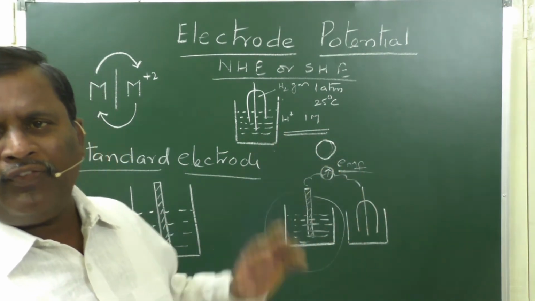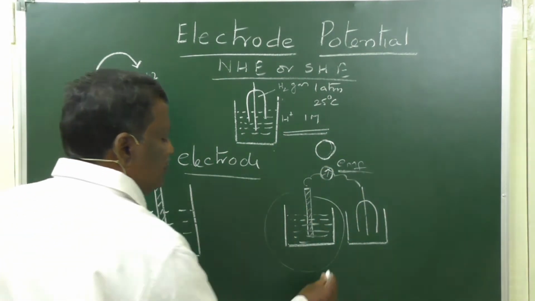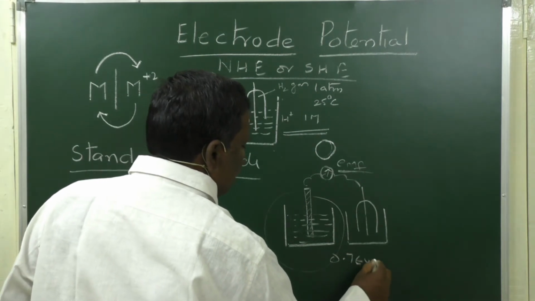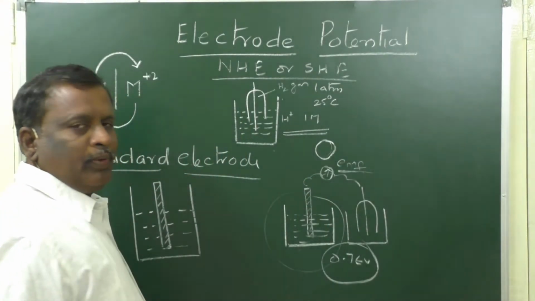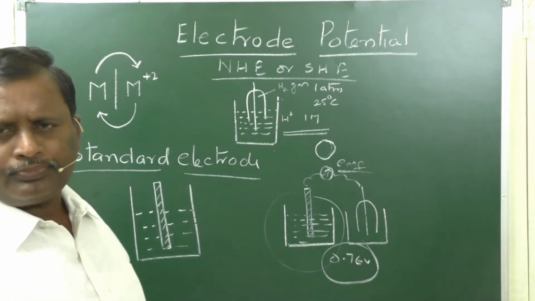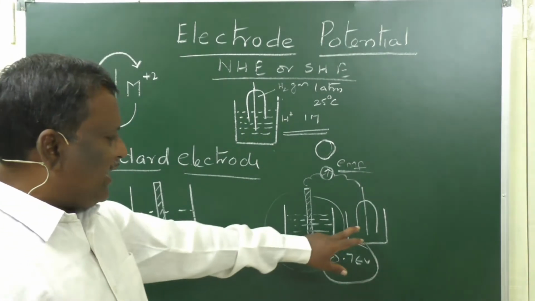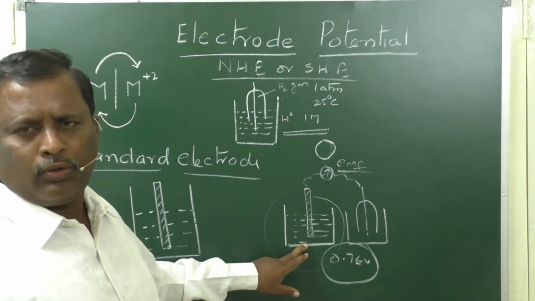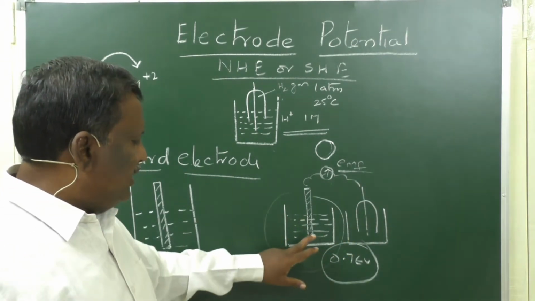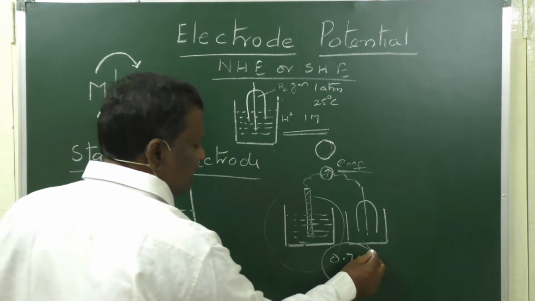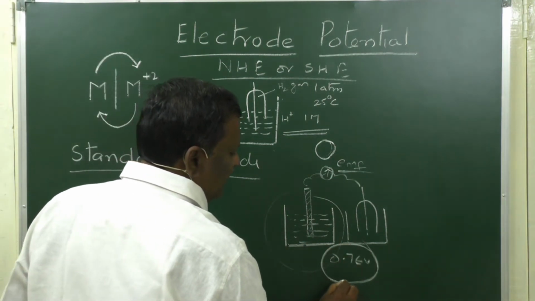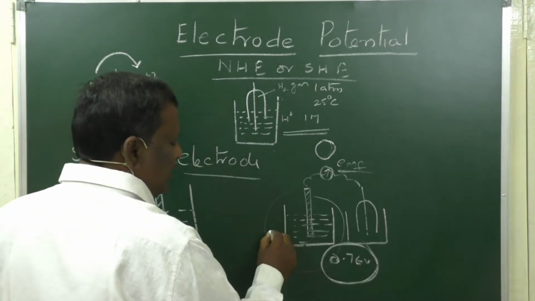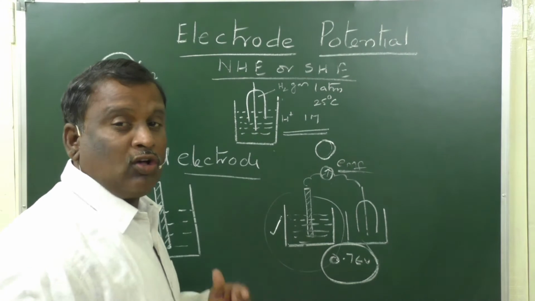So, the EMF is found to be 0.76 volts. The EMF of the galvanic cell is measurable. EMF is the reduction potential of cathode minus the reduction potential of anode. Here the EMF of the galvanic cell is found to be 0.76 volt. In this case, zinc is oxidizing.